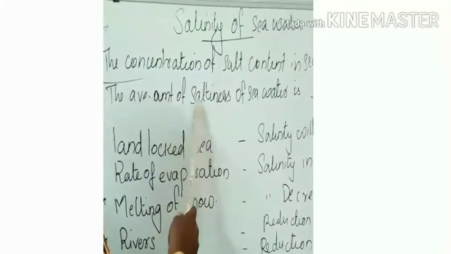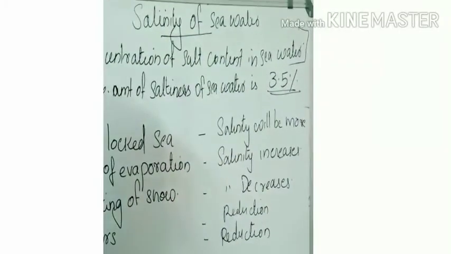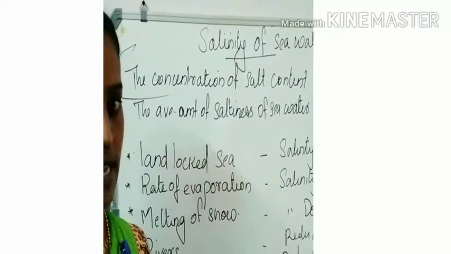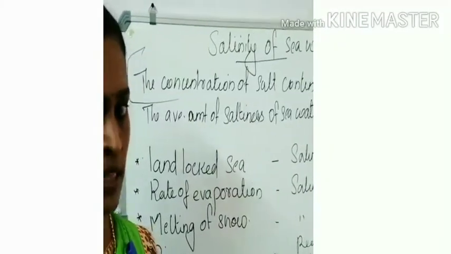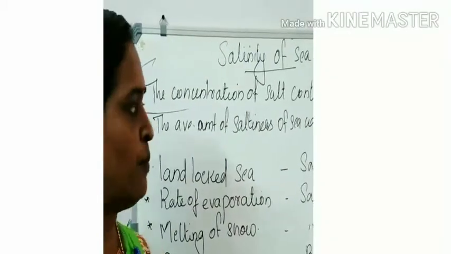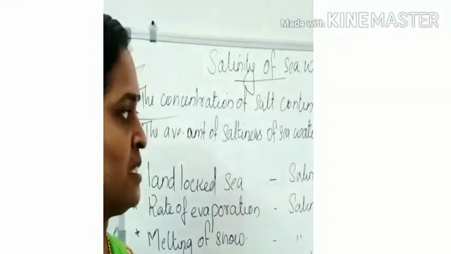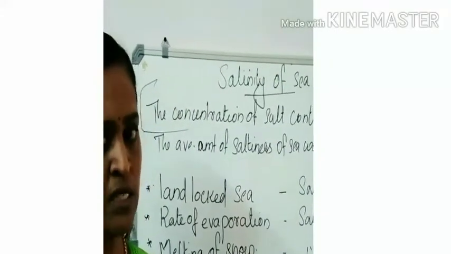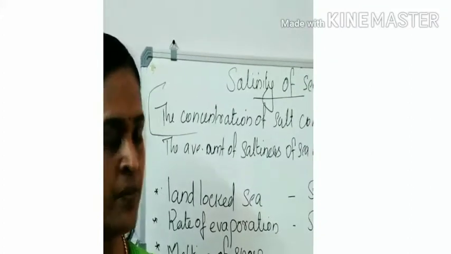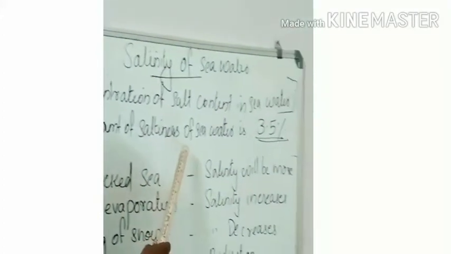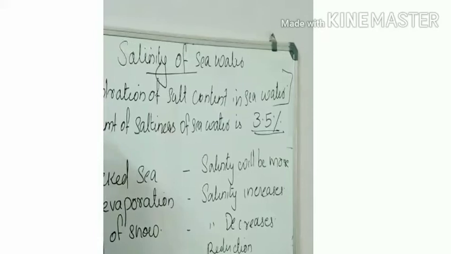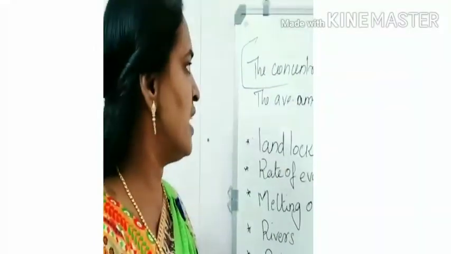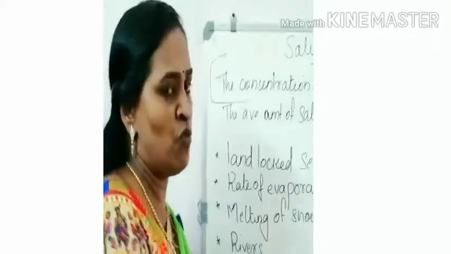The average amount of saltiness of seawater is 3.5%. Okay, it is calculated per 1000. Understood? 3.5% means 35 grams per 1000 grams. Understood? The average amount of saltiness of seawater is 3.5%. Okay. Then let's see some of the factors influencing the salinity of seawater.